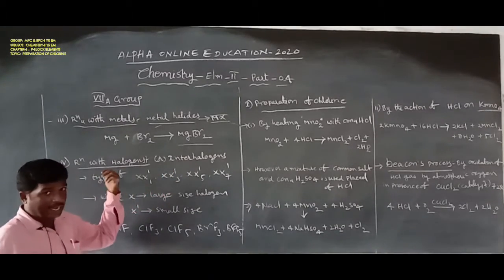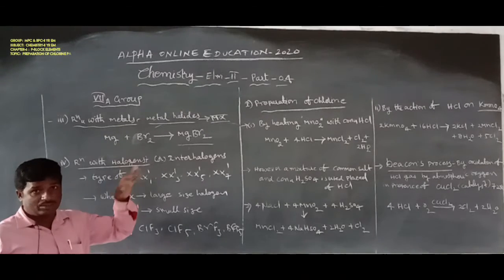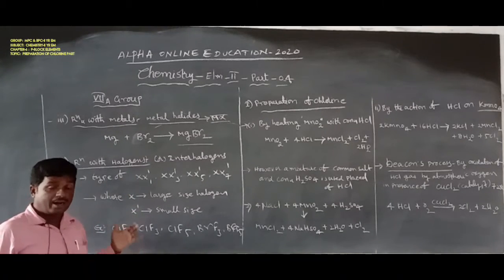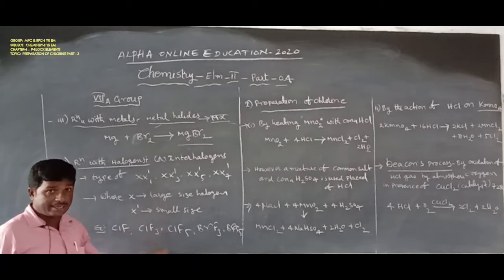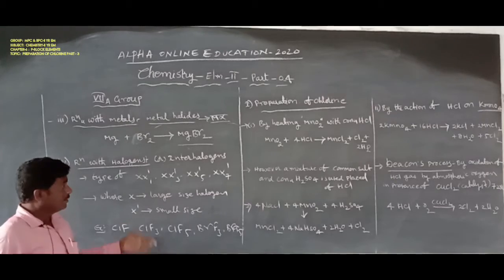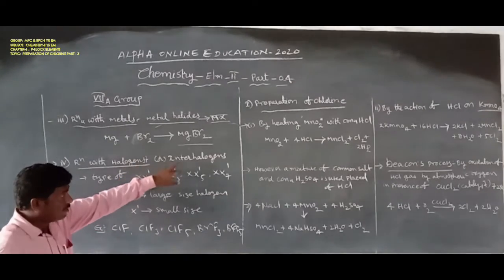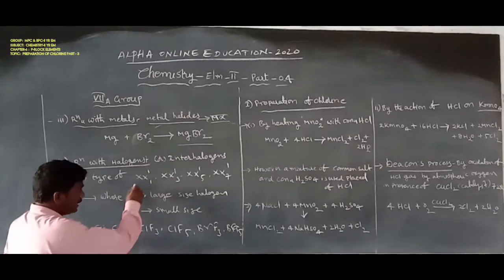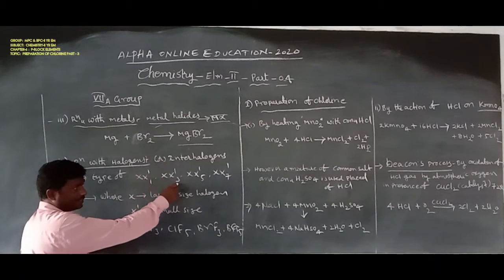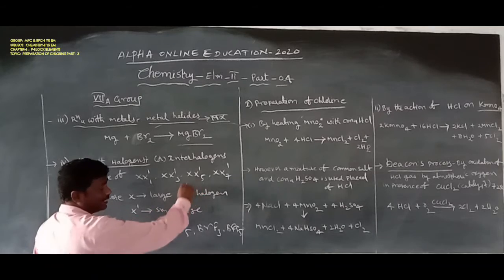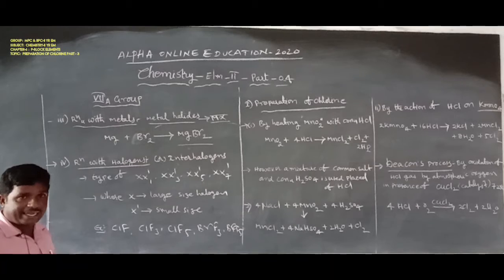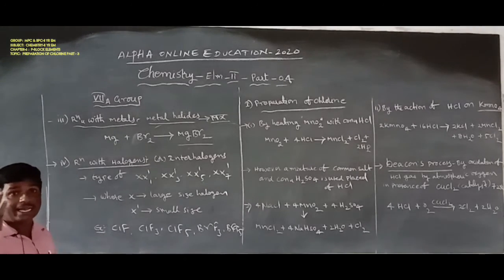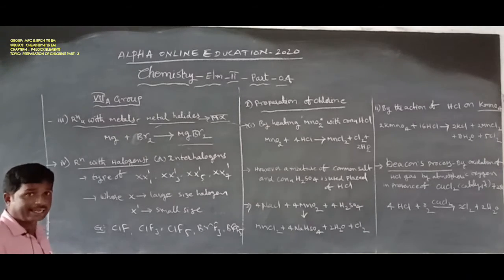Here a halogen element reacts with another halogen element. Halogens combine with other halogen elements to form types of interhalogens like XX'1, XX'3, XX'5 and XX'7. Interhalogens means one halogen element combining with another halogen element.